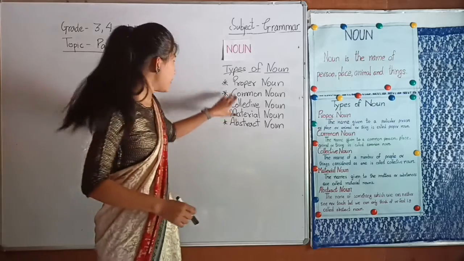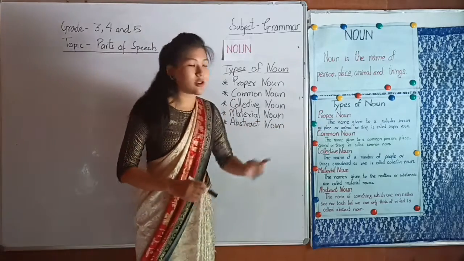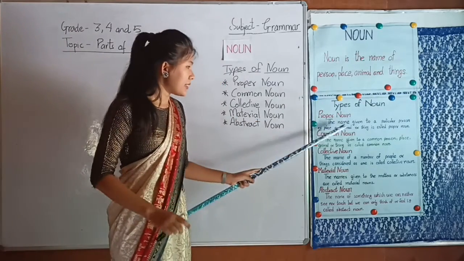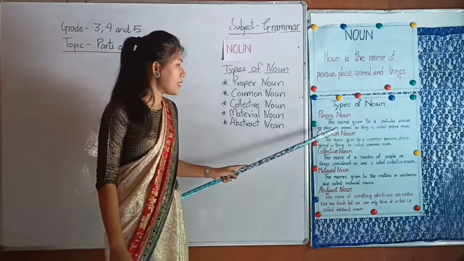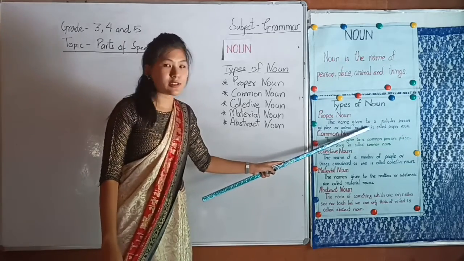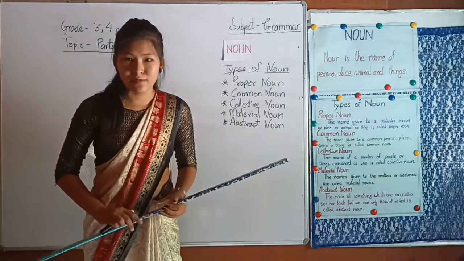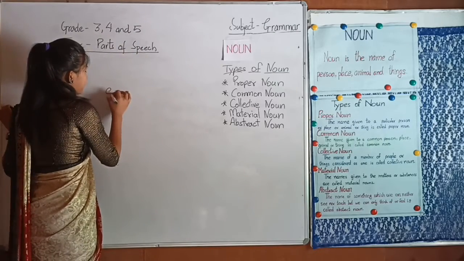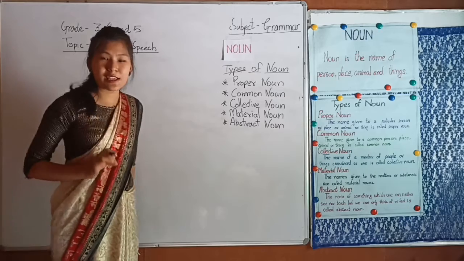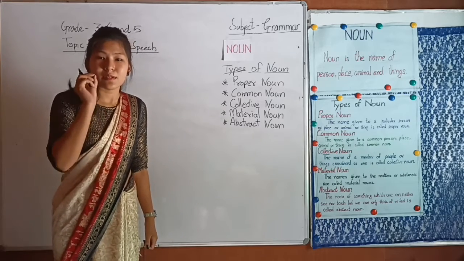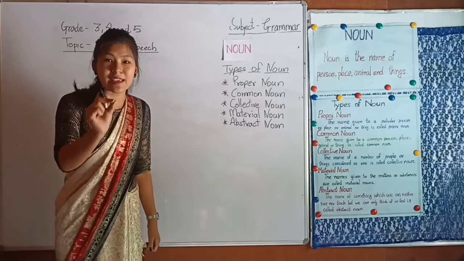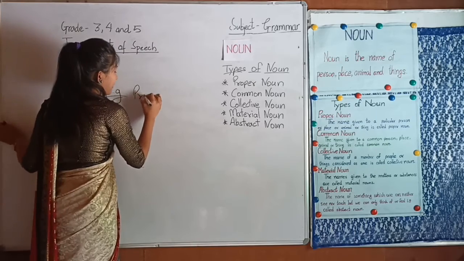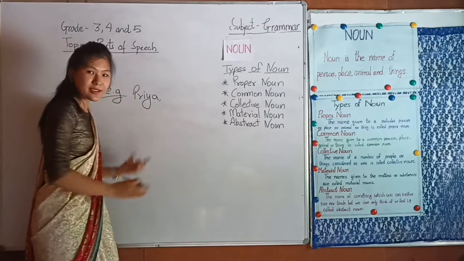Now, first one is proper noun. Here is the definition of proper noun. I have made the chart. The name given to a particular person or place or animal or thing is called a proper noun. So, let's write examples of proper nouns. Particular name of a person, like my name is Priya. So this is the particular name of a girl.